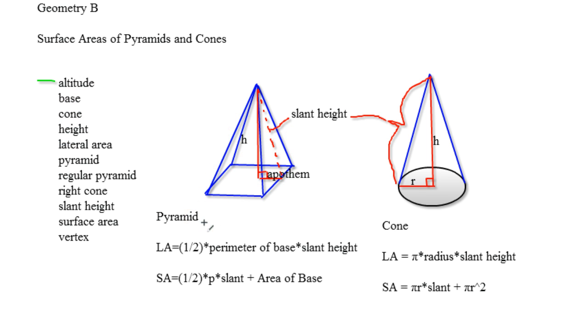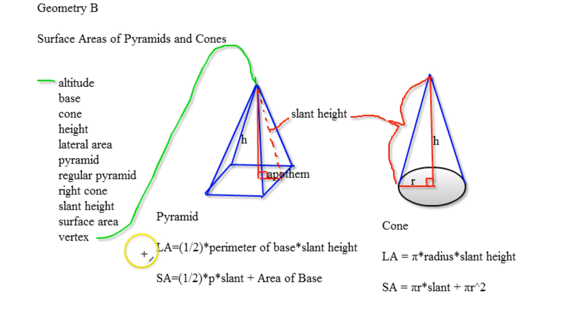Now, a pyramid is a shape in which you have the base, and instead of meeting with another base at the top, the lateral areas go up to a single point. This point right here is called the vertex. Pretty simple stuff. The pyramid could have any base shape: a triangle, a square, a rectangle, a rhombus, whatever you want. All the lateral areas are going to meet at a point called the vertex.